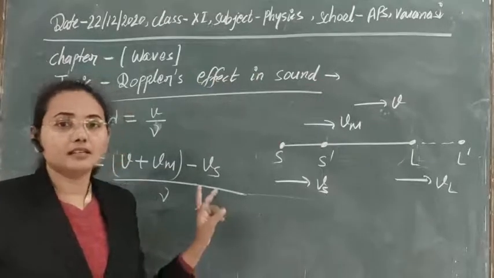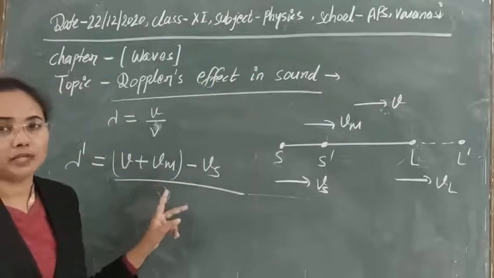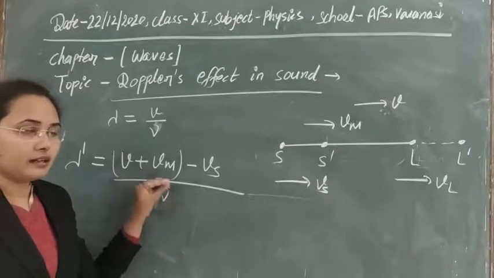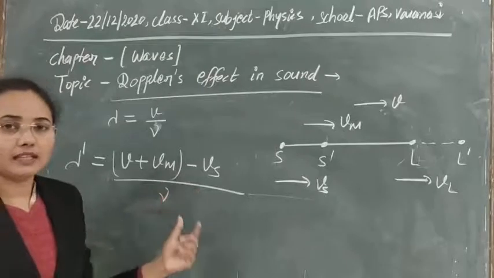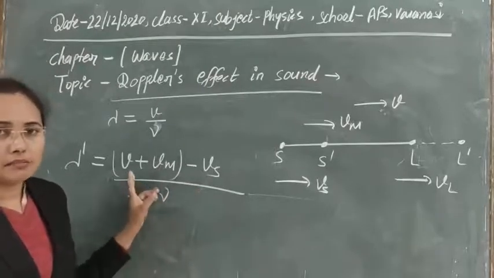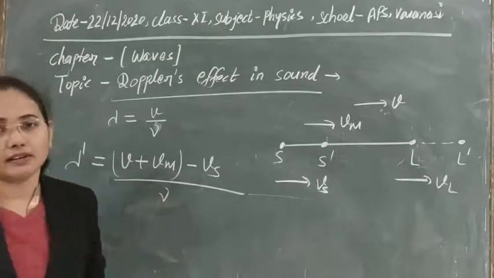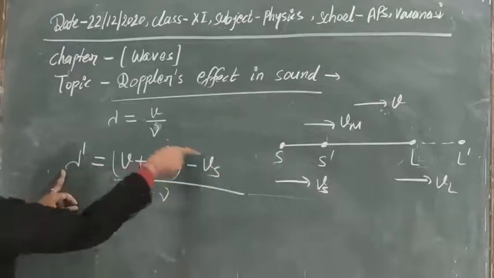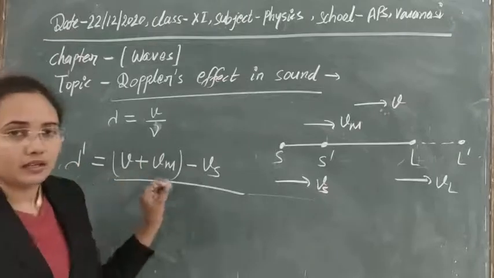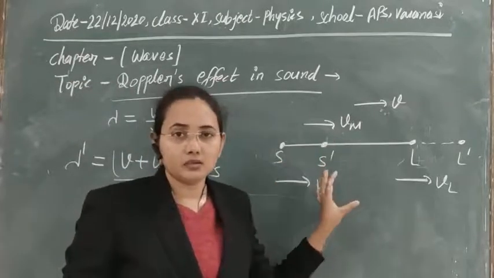But whenever there is relative motion between source and medium, then definitely there will be some other wavelength or frequency that will be heard by the listener. So this is the apparent wavelength that is produced by the source here.